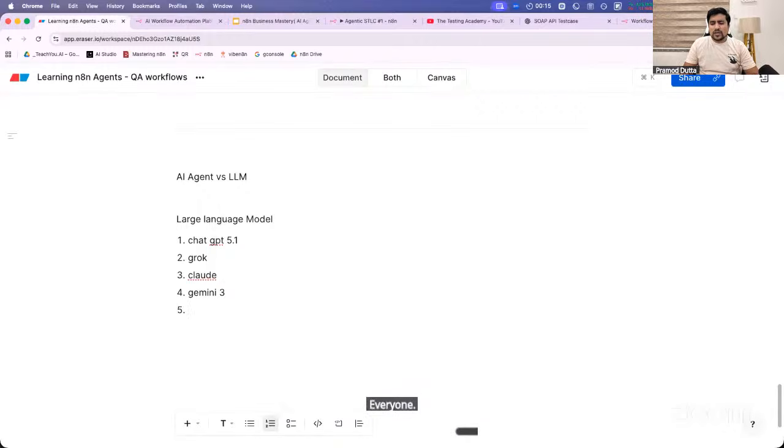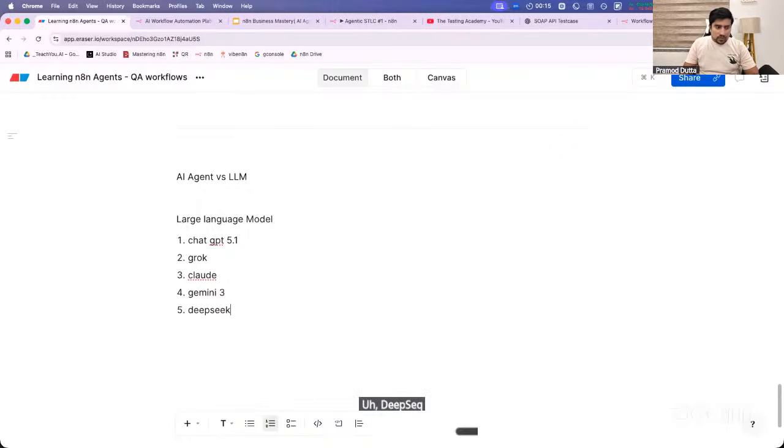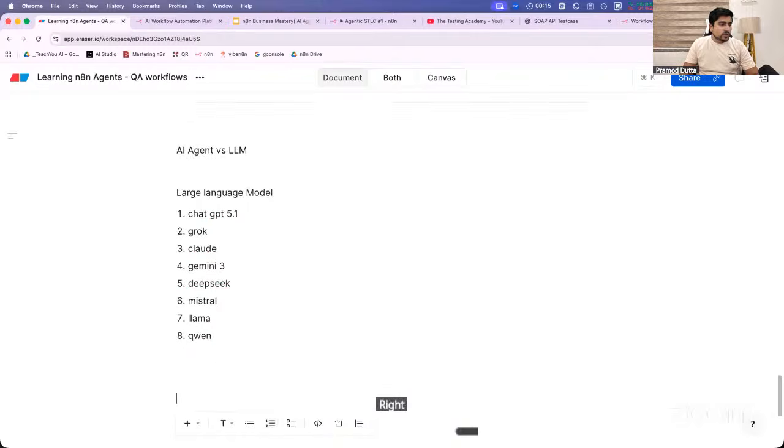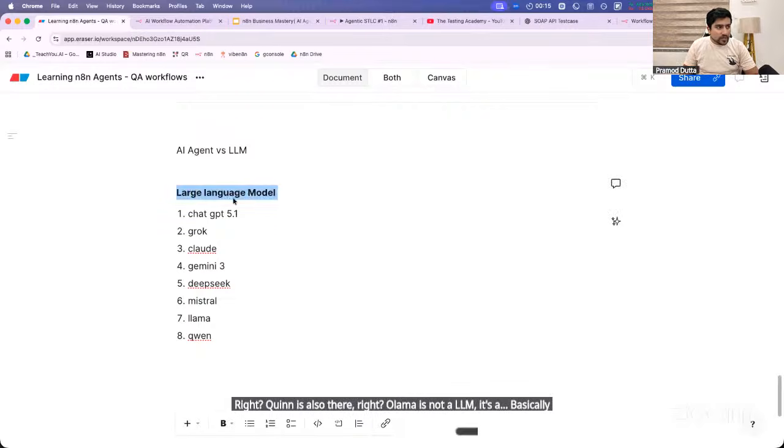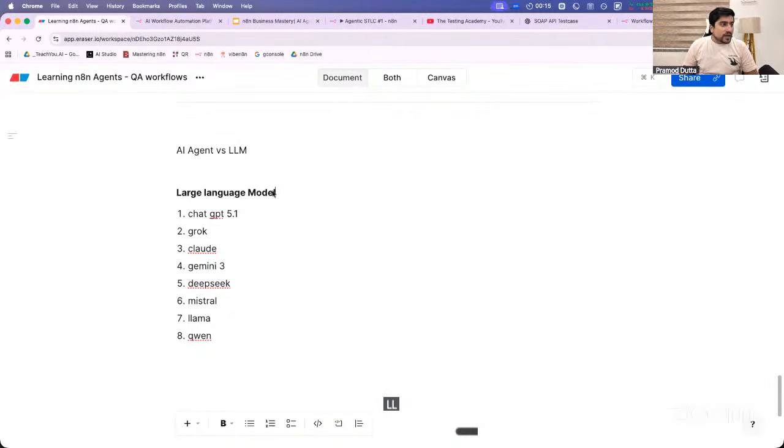Perplexity is actually, you can say, a curation, guys. DeepSeek is also there, right? Absolutely right. We have Mistral, everyone. We have Llama, and Qwen is also there. Ollama is not an LLM. It's basically a utility which can help you to run your LLMs locally. But LLMs are